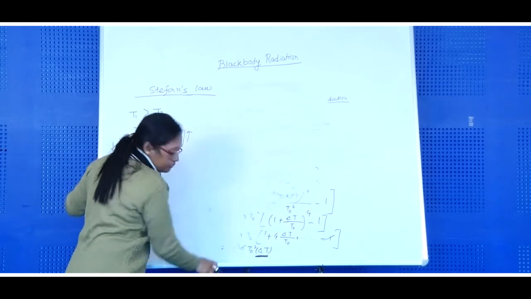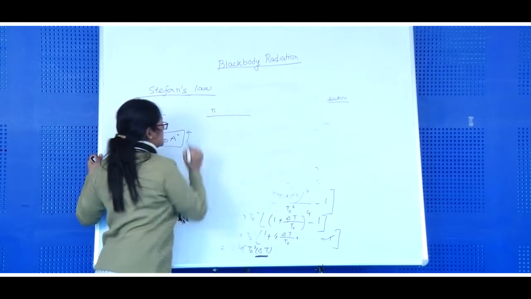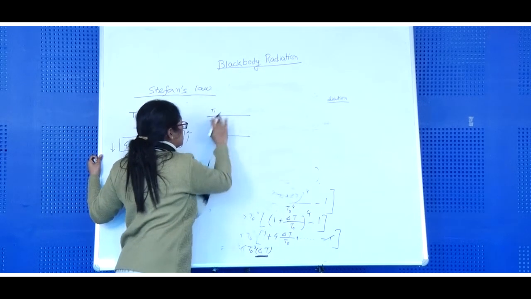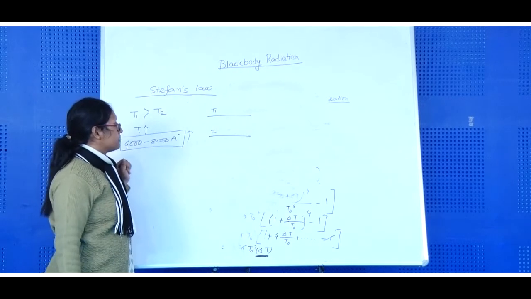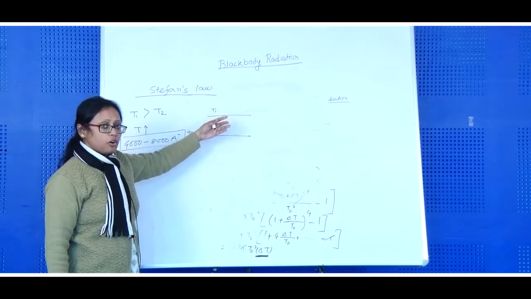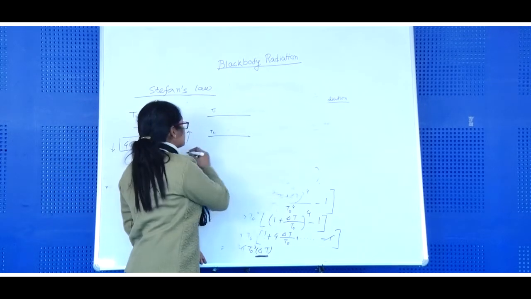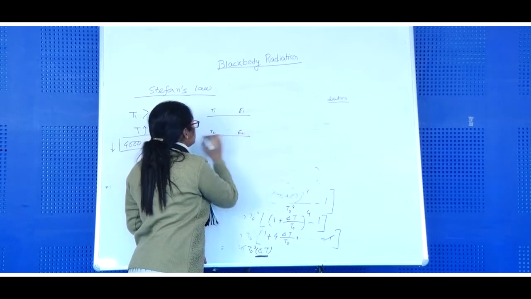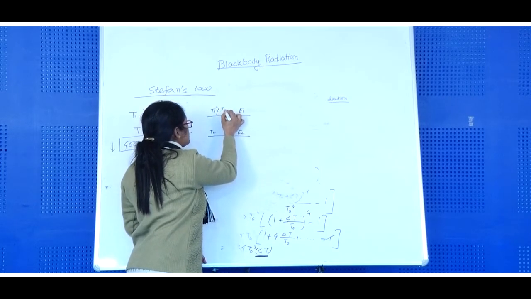That means we have two plates which are maintained at temperatures T1 and T2. Let the medium between them be vacuum. So no conduction, no convection is possible, only the radiation process is possible. Let the energy emitted be E1 and E2, and let us take T1 greater than T2.